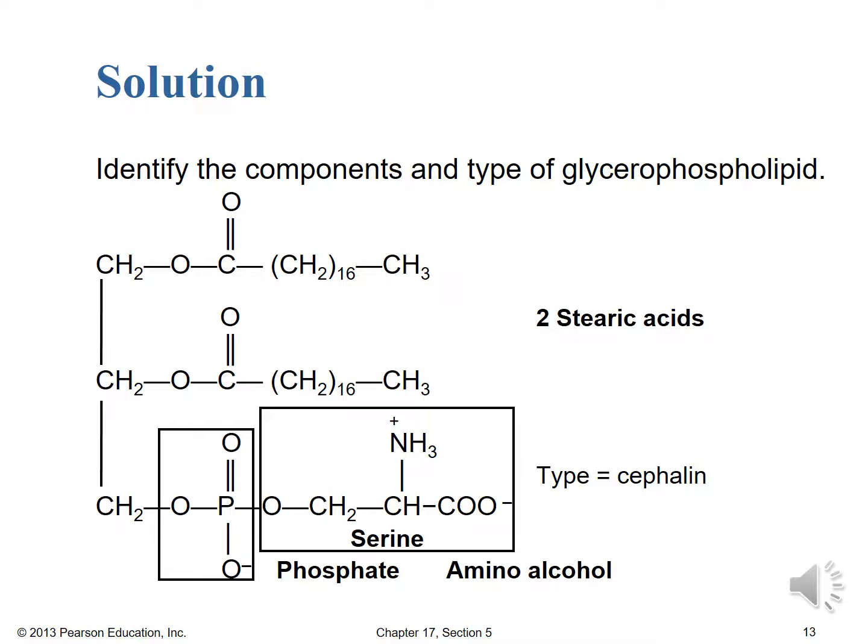Then we have in position 3 that phosphate forming that phosphoester with the alcohol group that was formerly on that glycerol. And then that's serine, our amino alcohol here. So because it's serine, we know we must have a cephalin. Serine or ethanolamine would be our amino alcohols for cephalins. We talked about the lecithins would have a different amino alcohol. So here, because we have serine, we know we must be a cephalin as opposed to a lecithin.